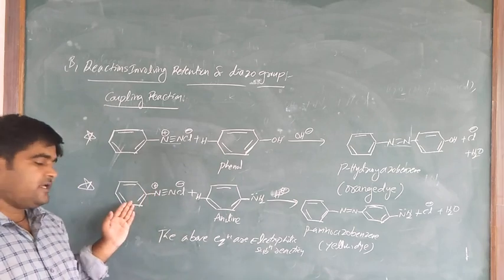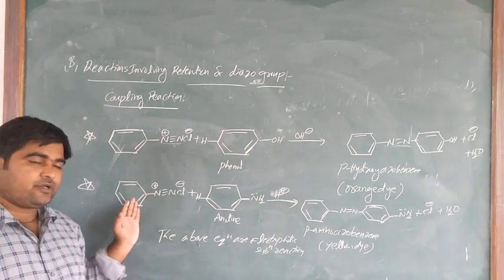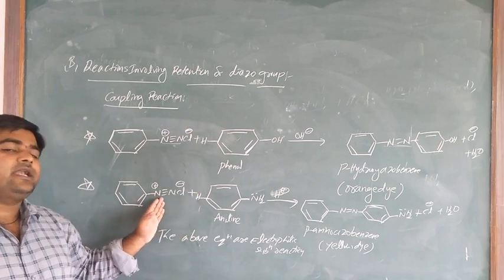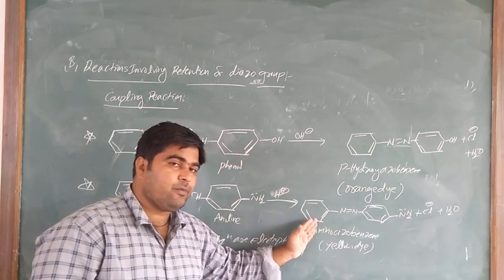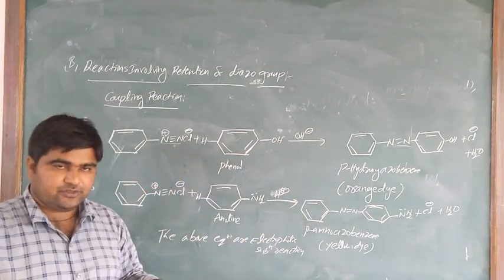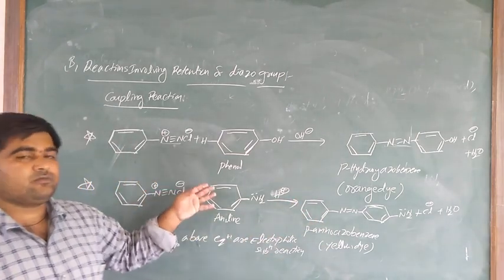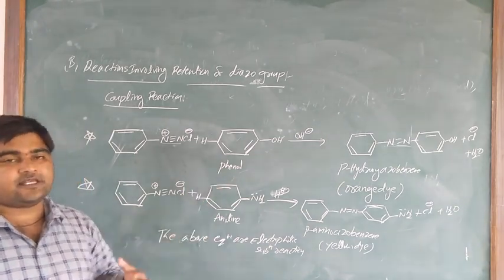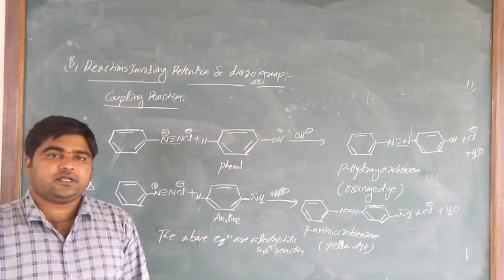Along with the same aniline, benzene diazonium chloride salt reacts with aniline. In this aniline, the para hydrogen is coupled with the diazo group to produce para-aminoazobenzene. So this is a yellow dye. This reaction is called a coupling reaction. This reaction is an example of an electrophilic substitution reaction. These coupling reactions are examples of electrophilic substitution reactions.